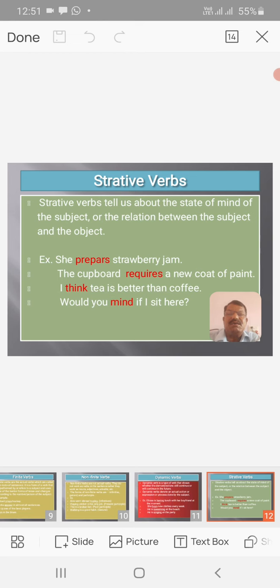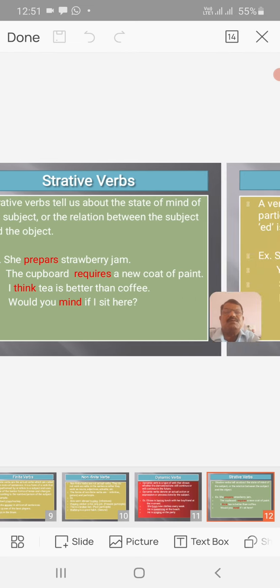Then, the cupboard requires a new coat of paint. So, requires here stands for the stative verb. That means the cupboard has become old or dirty. Next, I think tea is better than coffee. It may be a suggestion, so it is a stative verb. Would you mind if I sit here? So, mind is a stative verb.